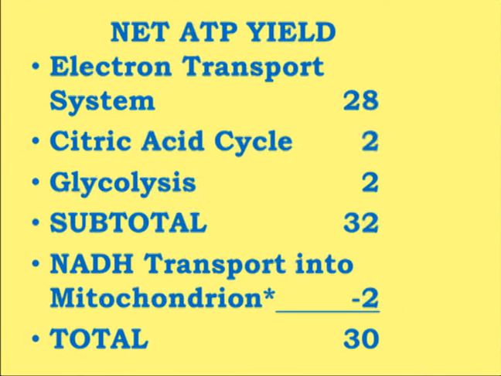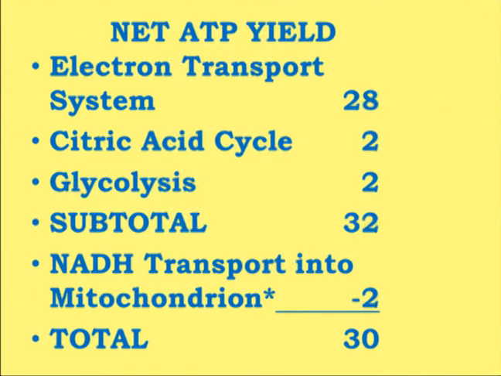In glycolysis, the reaction of glyceraldehyde 3-phosphate to 1,3-diphosphoglycerate produces 2 NADH. The reaction isocitrate to alpha ketoglutarate produces another 2 NADH. Alpha ketoglutarate to succinyl CoA produces another 2 NADH. Malate to oxaloacetate produces 2 more NADH, and pyruvate to acetyl CoA also produces 2 more NADH. So a total of 10 NADH are produced.